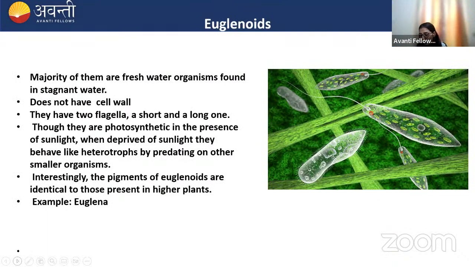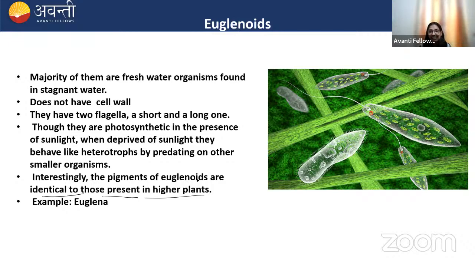Next one is euglenoids. The pigments of euglenoids are identical to those present in higher plants, and they're photosynthetic in nature. Euglenoids have two flagella, one short, one long. They show two modes of nutrition. When sunlight is present, they are photosynthetic. When sunlight is absent, they are heterotrophic, predating on other small organisms.